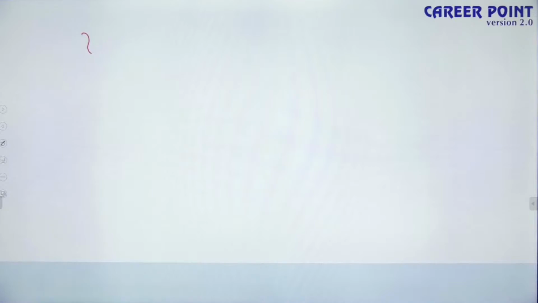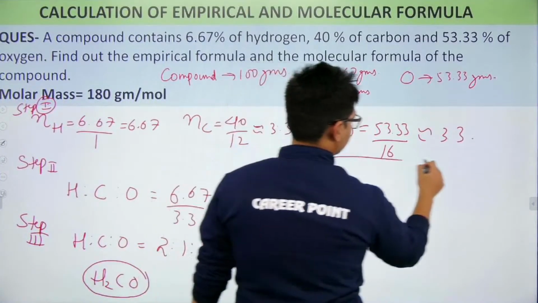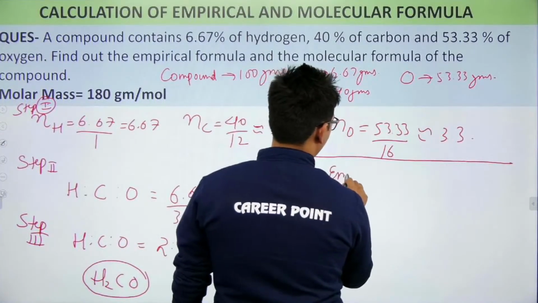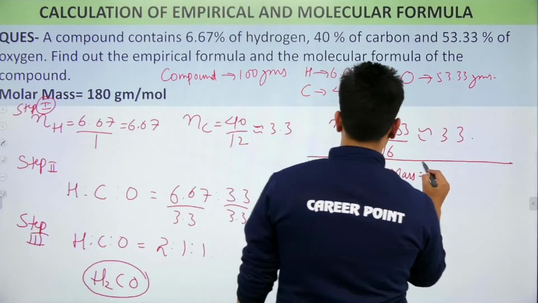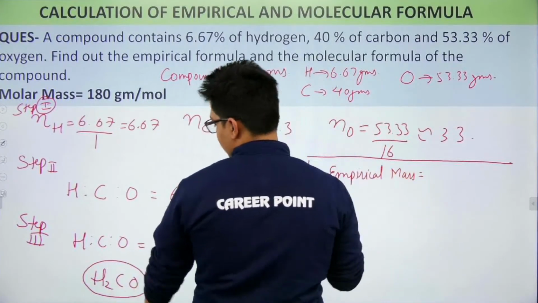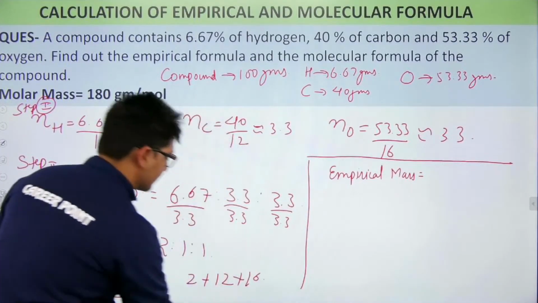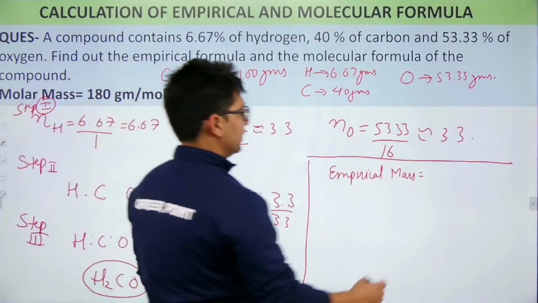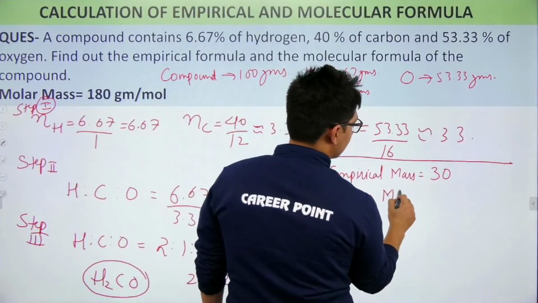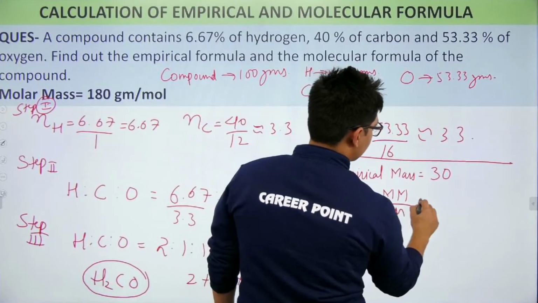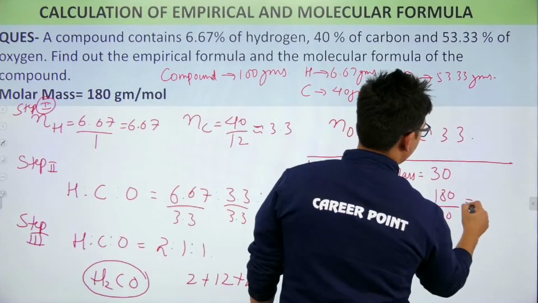Okay, so if I have to calculate molecular formula, empirical mass first of all. So what is my empirical mass? It is coming out as carbon is, what is the mass of hydrogen? 2 plus carbon 12 plus 16, oxygen. So this mass is coming out as 30. So next I have to calculate N. N is molar mass divided by empirical mass. This is coming out as 180 by 30, that is 6.